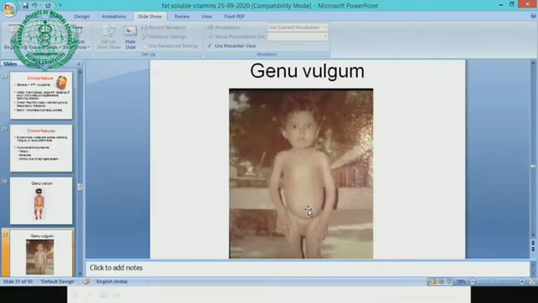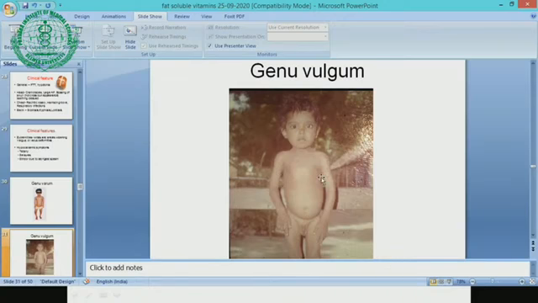Now you can see this child is a very full-blown picture of vitamin deficiency. You can see every sign of vitamin deficiency in this child. You can see this rickety rosary, the beading at the costochondral junction. You may get a question on rickety rosary in the exam. They may ask what is the difference between rickety rosary and scorbutic rosary. You must know the difference.